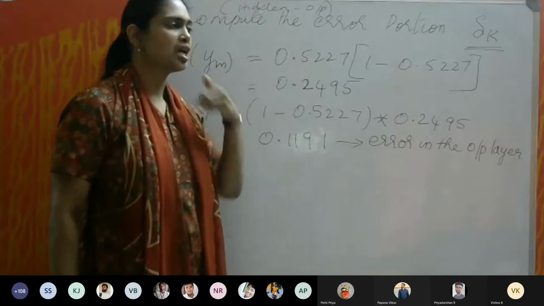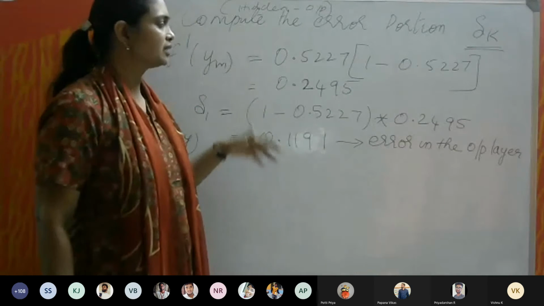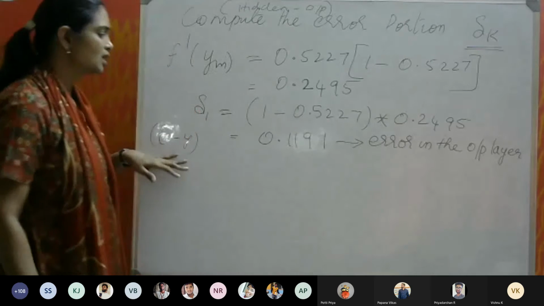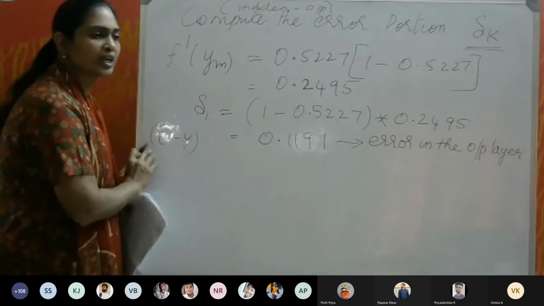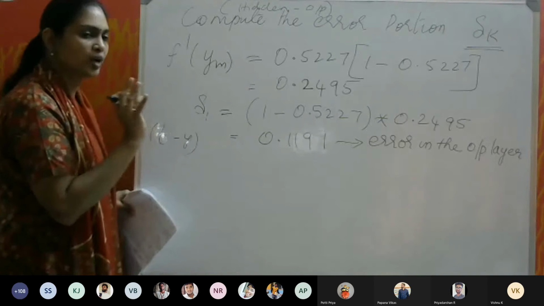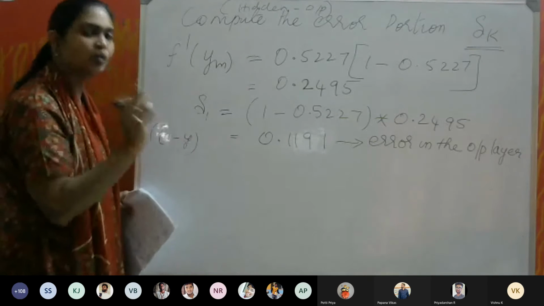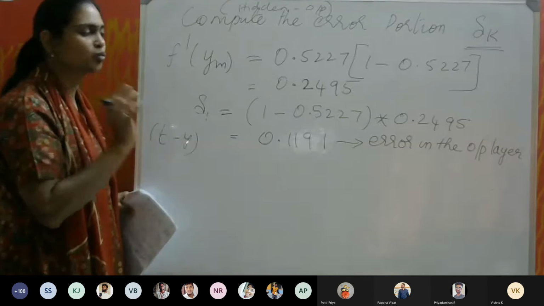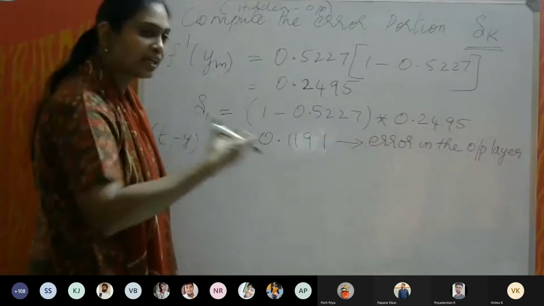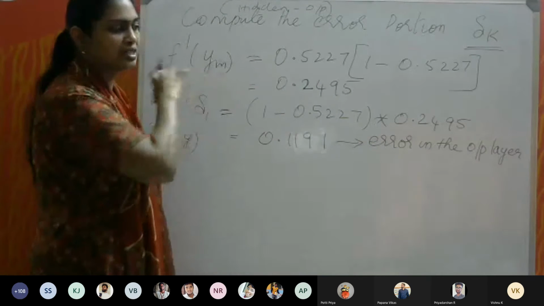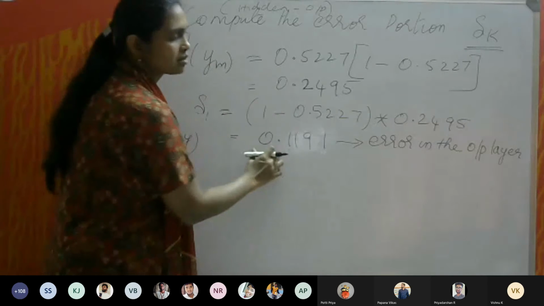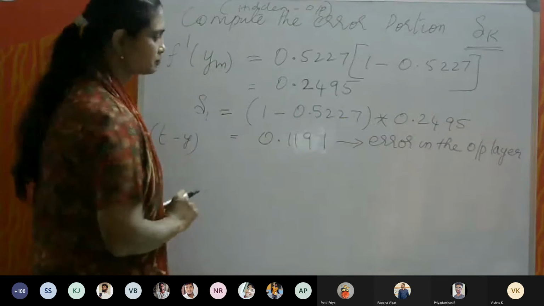So put together, we are calculating the error in the output layer as this. T minus y is just an error value between your target and the output. That is different from the error in the layer itself, that means what has contributed to get that error. That is this value.